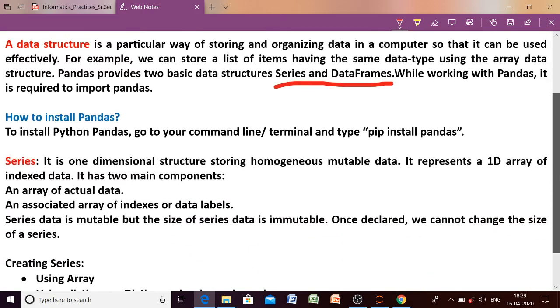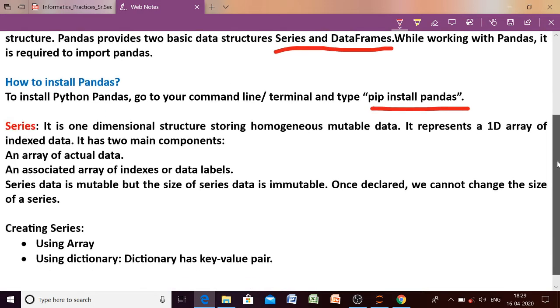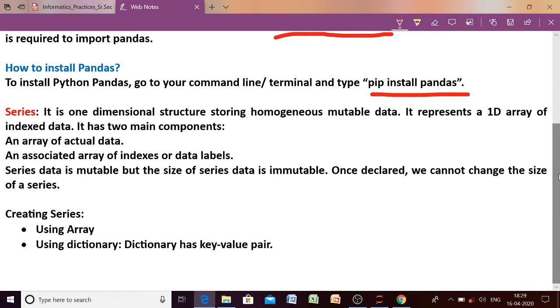How to install pandas? If you are using Python IDLE, then you have to write the command pip install pandas in your command prompt. If you are using Jupyter Notebook, then there is nothing to do.